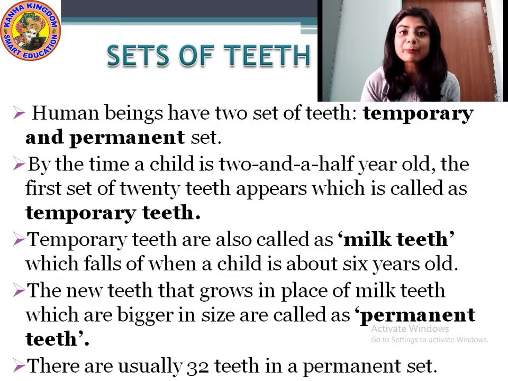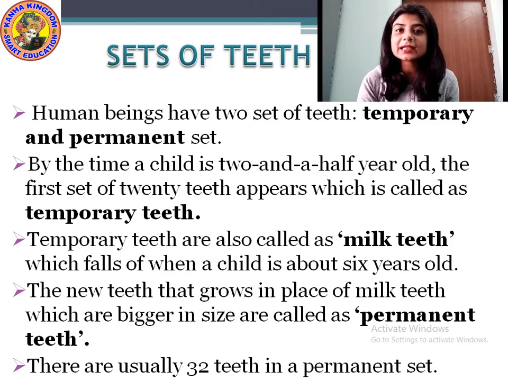Those are temporary and permanent set. Now, what are temporary teeth? By the time a child is 2.5 years old, the first set of 20 teeth appear, which are called temporary teeth.